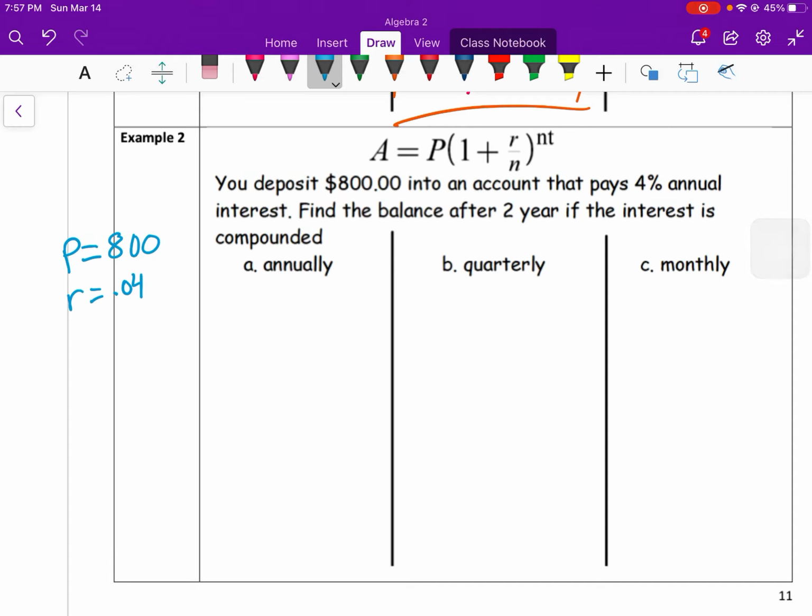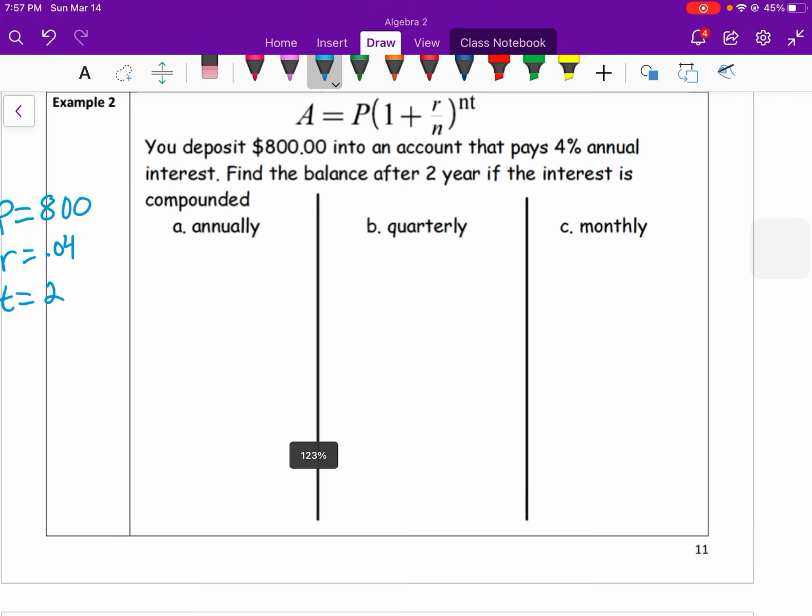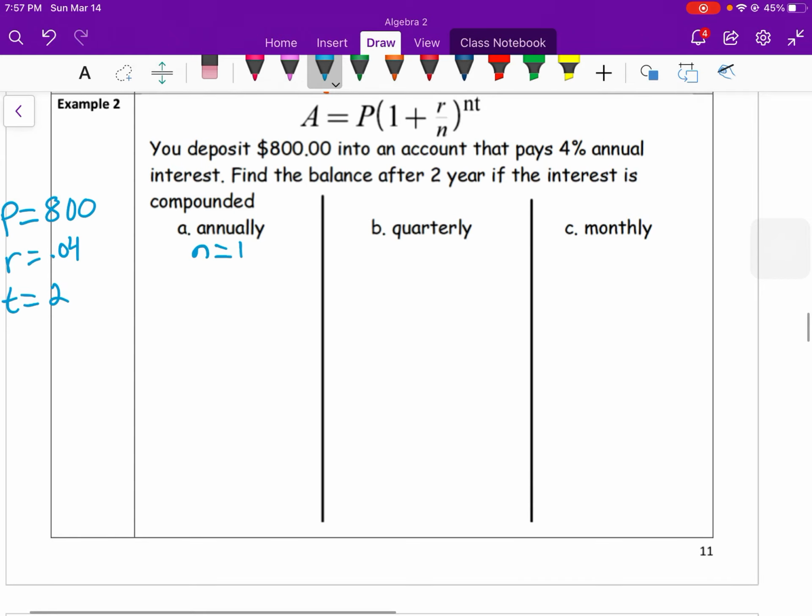And we want it as a decimal. Find the balance, what's our T, after 2 years. That's now T, if the interest is compounded. So in each case, N would be 1, because that's annual. Quarterly means 4. And then monthly, how many months are in a year? That'd be 12. And I'm just going to do monthly here. So let's plug them into the equation and find out what our total amount at the end is going to be. So we have A equals 800 times 1 plus, now it's R over N.